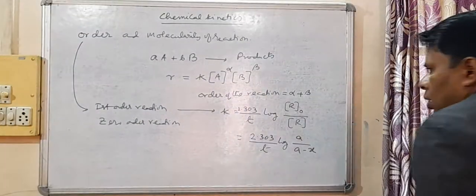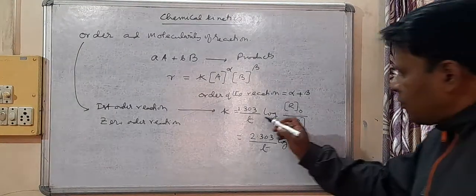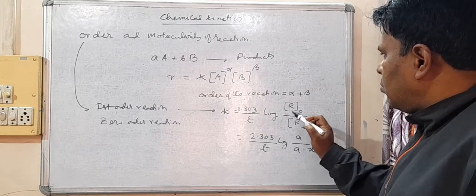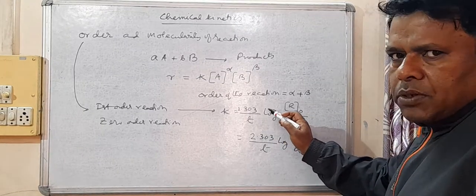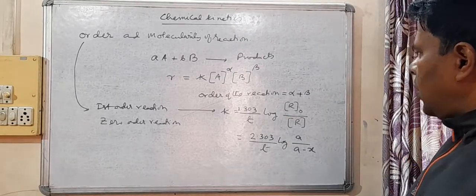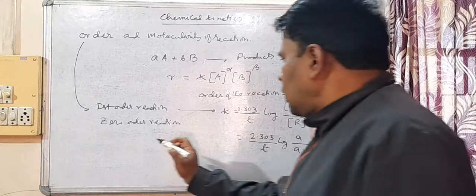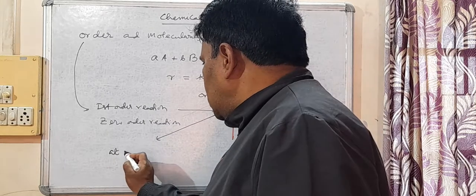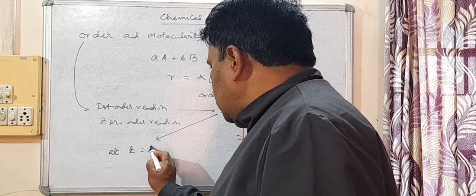So in that case, what you have to do is start from here, and that means you have to get the expression for t half. So it will be done like this. You start from here, so you write at t equal to t half.